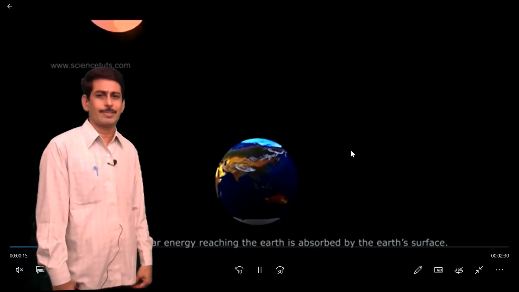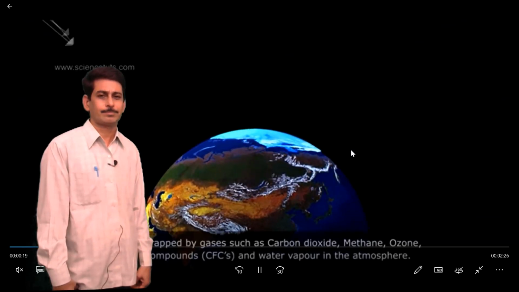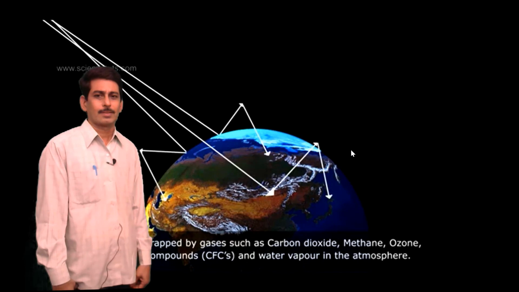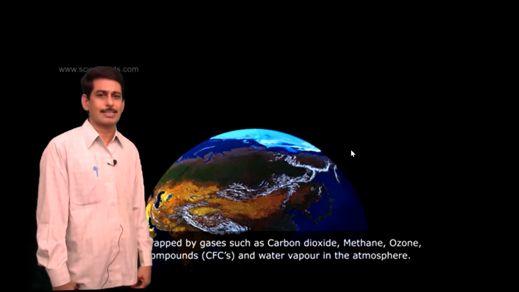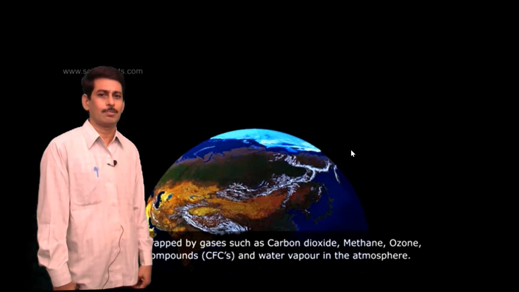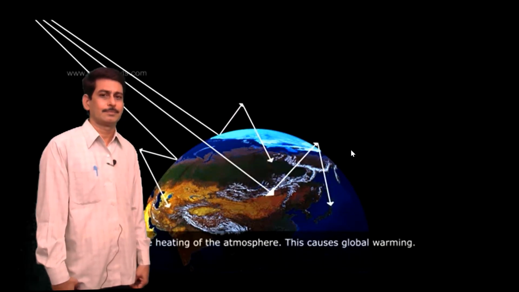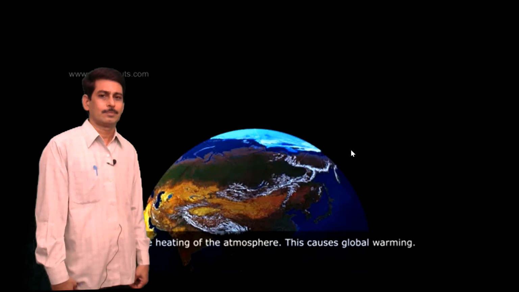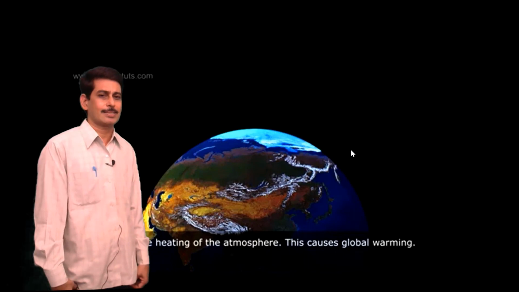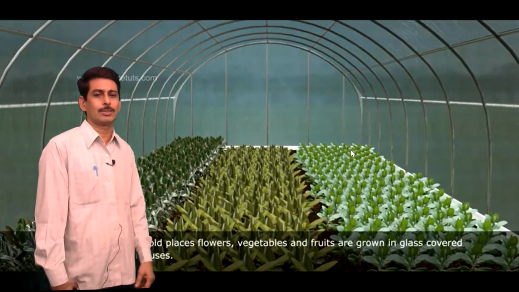About 70% of solar energy reaching the earth is absorbed by the earth's surface. Some of the heat is trapped by gases such as carbon dioxide, methane, ozone, chlorofluorocarbon compounds and water vapor in the atmosphere. Thus, they add to the heating of the temperature. This causes global warming. That means the heat energy is increased more, which is called global warming.